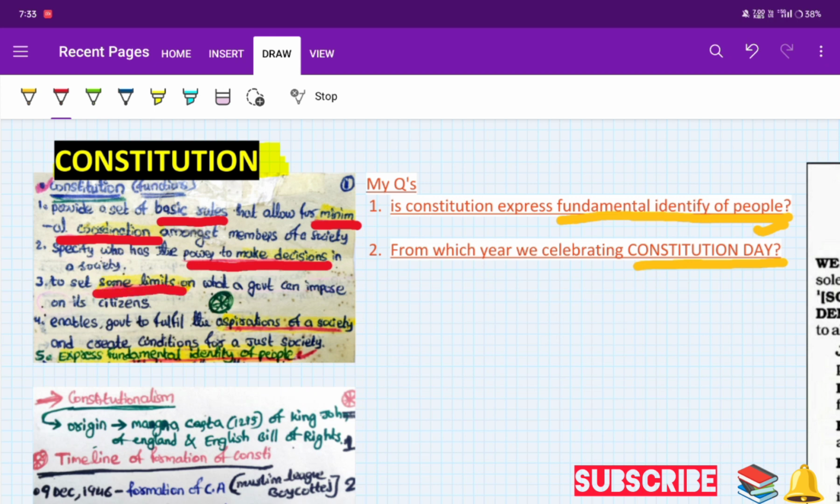So the government can impose on its citizens. And the fourth one: it enables the government to fulfill the aspirations of society.